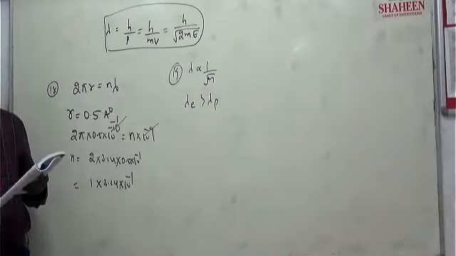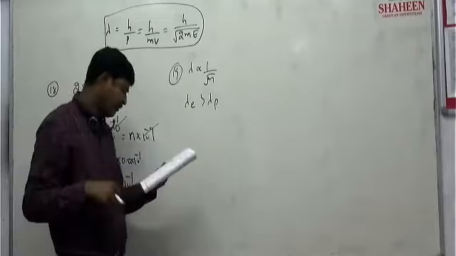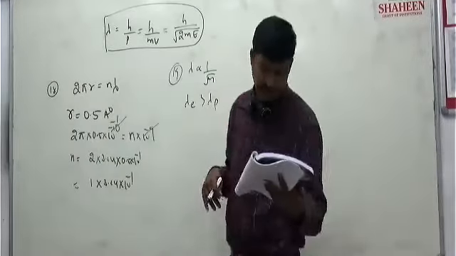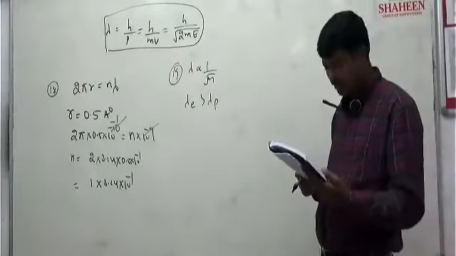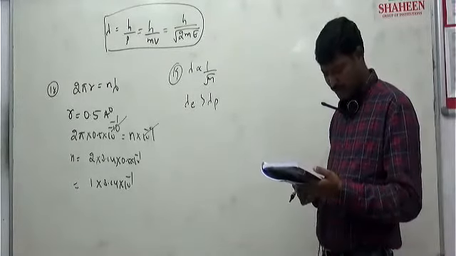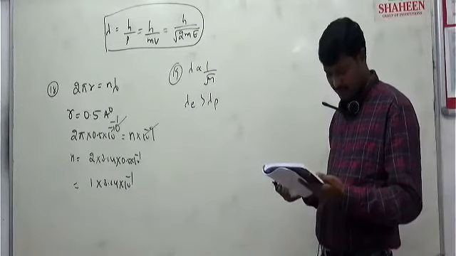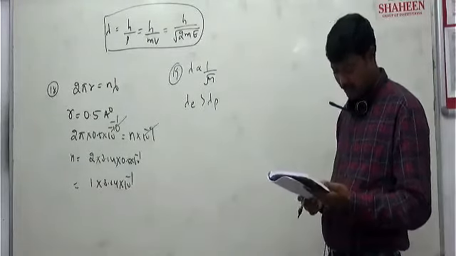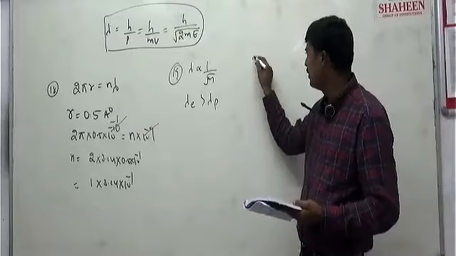Question number 20, you see. The de Broglie wavelength of a particle accelerated with 150 volt potential is 10 power minus 10 meter. If it is accelerated with 600 volt potential difference, what is its wavelength? Accelerated potential they have given, right? So what is the question here?